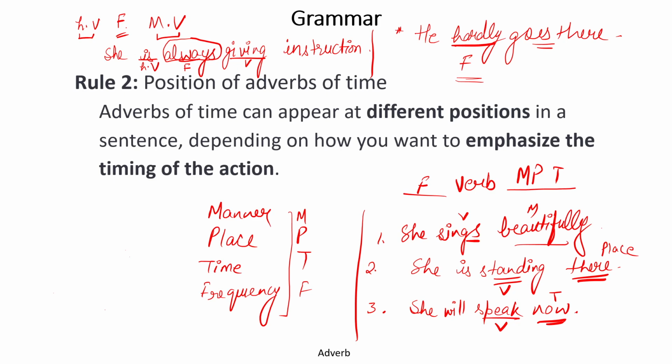How? Let us discuss in this part. First we'll discuss the position of adverbs of time. Adverbs of time can appear at different positions in a sentence depending on how you want to emphasize the timing of the action. It only depends on the style of speaking, the style in which we want to emphasize the thing.